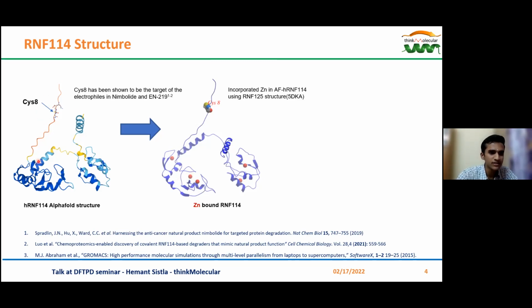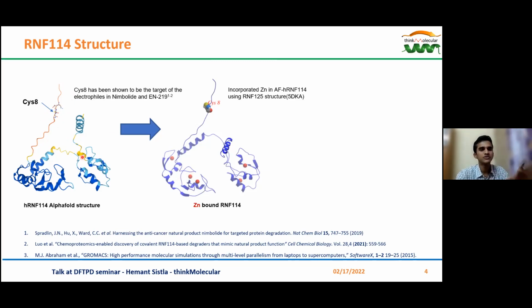This region here, the N-terminal region marked in orange, indicates that the confidence of the model for this particular region is quite poor. According to the literature, this is the cysteine where the EN219 and the nimbolide get covalently attached. But this region does not form a pocket where the ligand can make meaningful interactions.